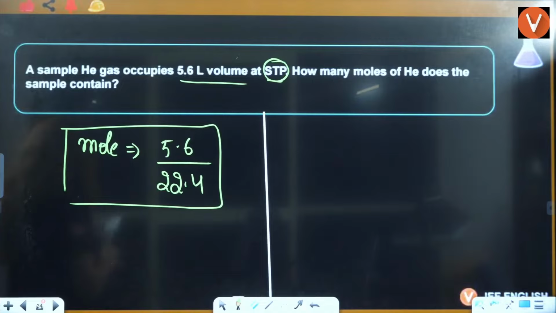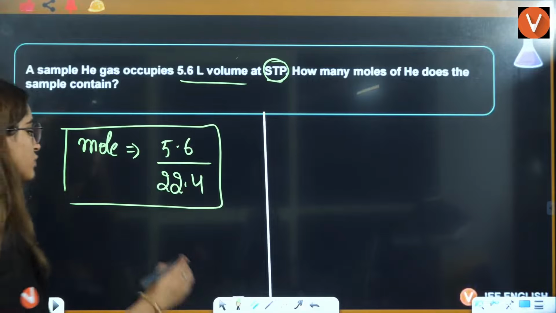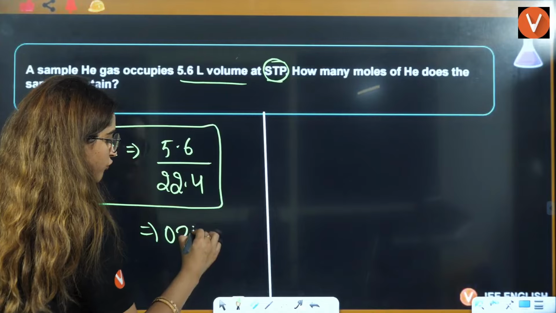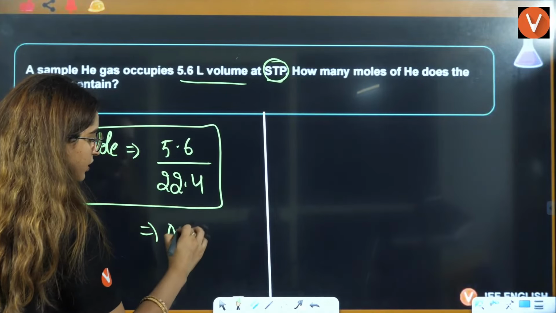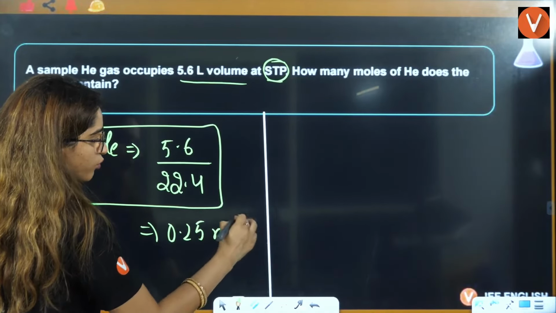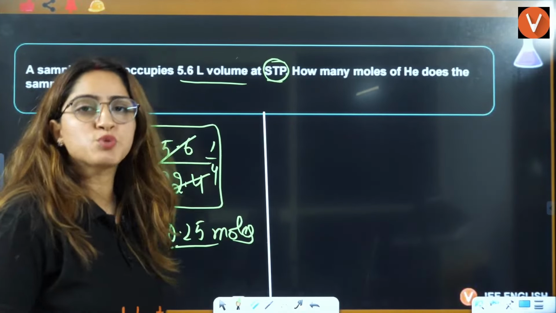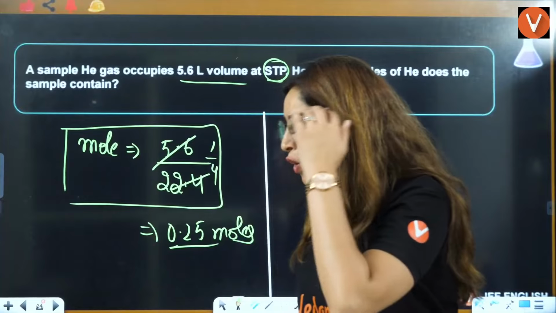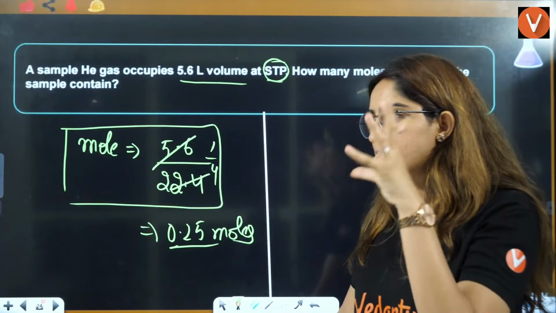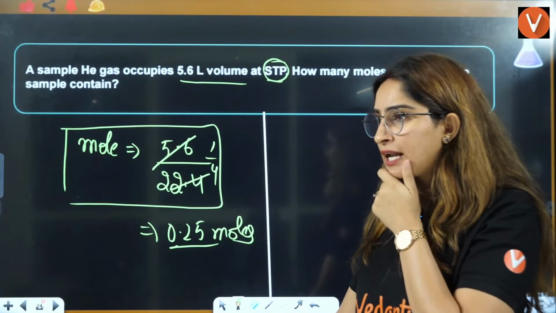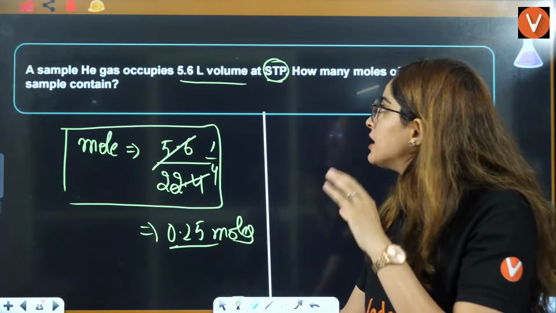Let me see after the calculation, which one should I repeat? Which one, beta? Tell me what is the problem that you are getting here. 0.25 mole. After solving, you will get 0.25 mole. That means after solving, you will get 1 by 4. That is 0.25 mole. Okay? Which thing is the doubt? Tell me so that I can repeat that.